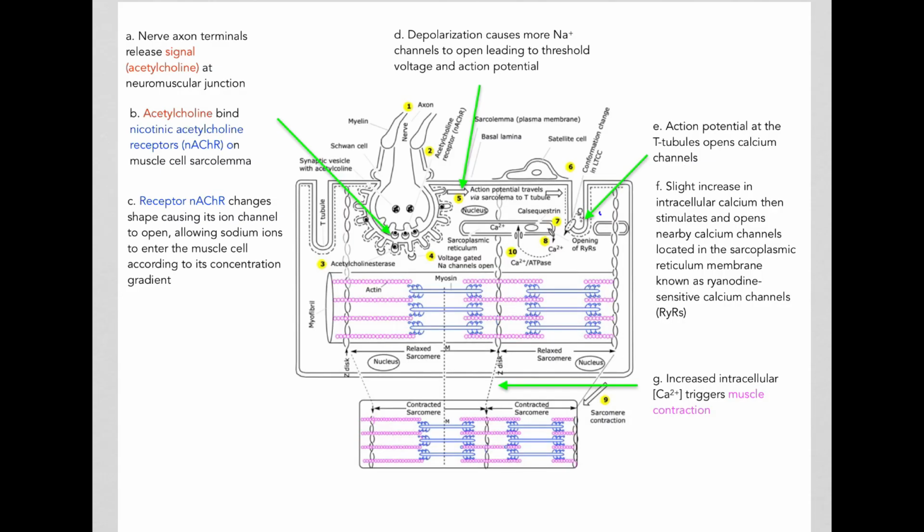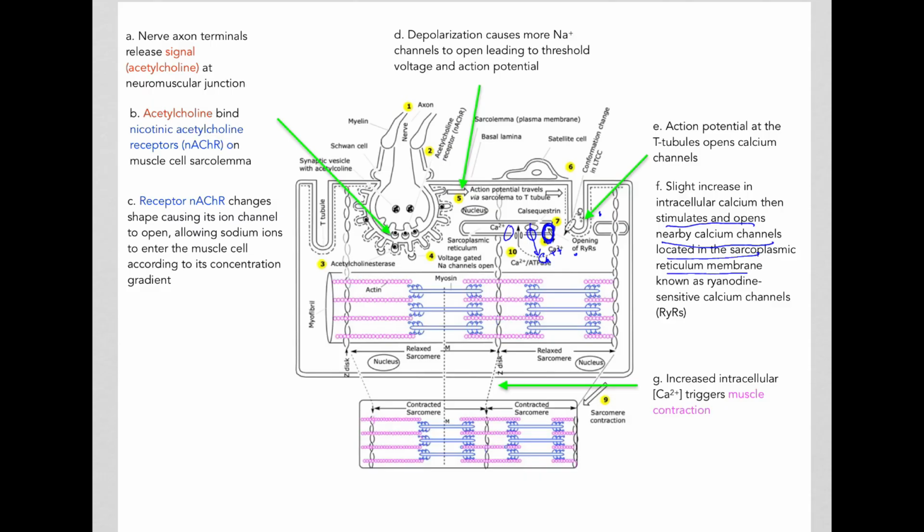This slight increase in calcium inside the muscle cell is going to stimulate and open nearby calcium channels located in the sarcoplasmic reticulum membrane. So the small amount of calcium is going to cause these calcium channels present in the sarcoplasmic reticulum, which is the endoplasmic reticulum of the muscle cell that we call sarcoplasmic reticulum, to start opening up, and that's going to release lots more calcium into the cytoplasm.